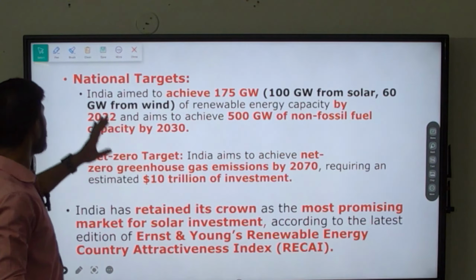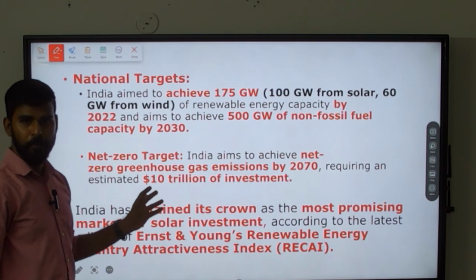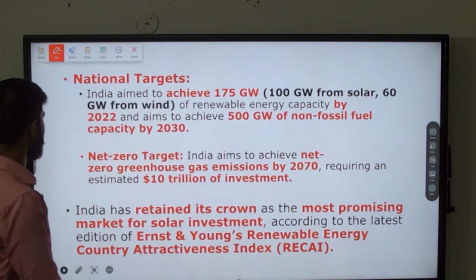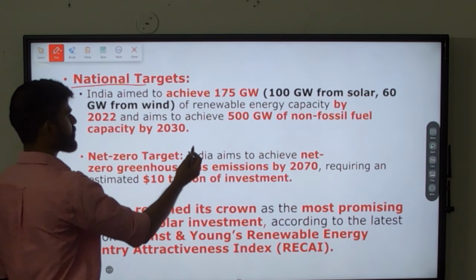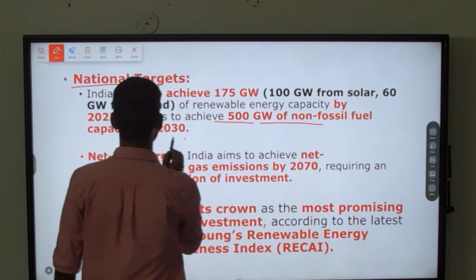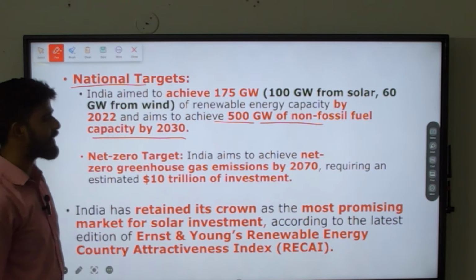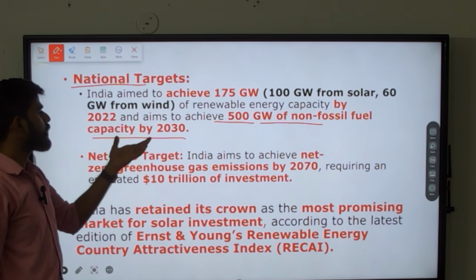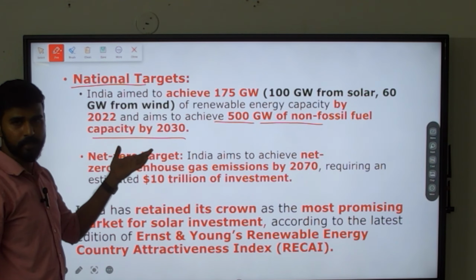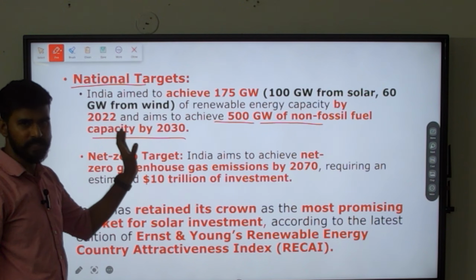Next, we'll understand about the report. In this report, they are highlighting certain things like India's national targets. We already saw this, right? India has this national target of 500 gigawatt of non-fossil fuel, that is renewable energy, by the year 2030. This is the present aim or the target that we have.